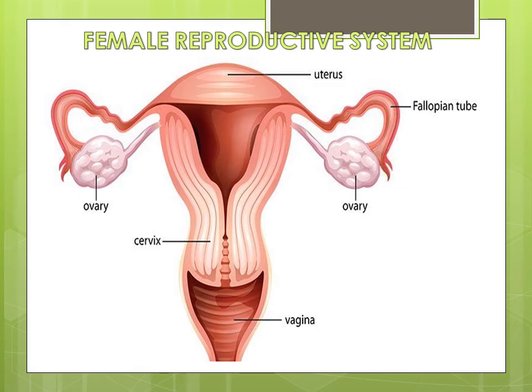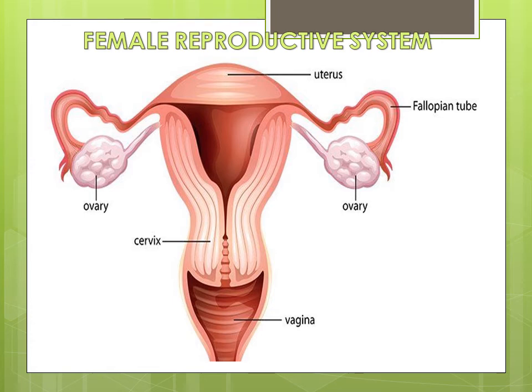The remnant of the follicle persists for some time and gets converted into a yellow mass which is called corpus luteum. Now this corpus luteum secretes two hormones, estrogen and progesterone. Estrogen helps in the production of secondary sexual characteristics and progesterone helps in thickening of the lining of the uterus.